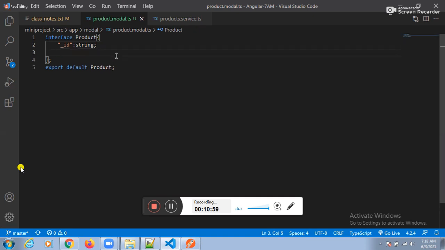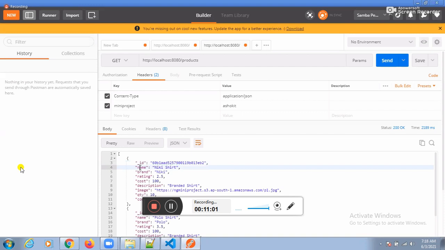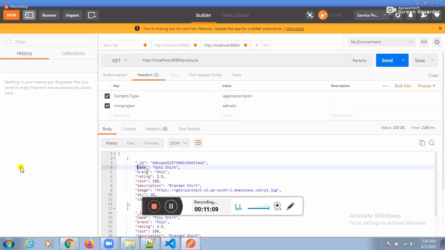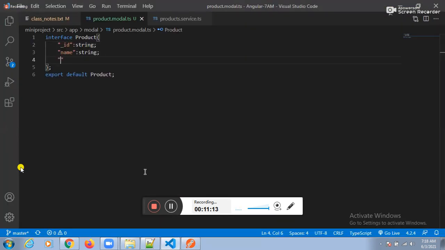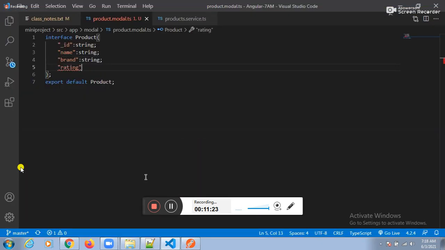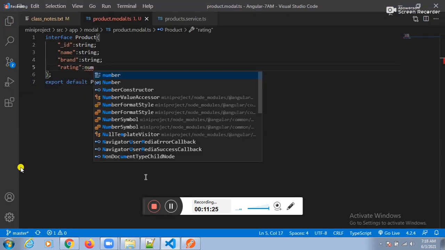Fine. What is the next key you wanted to place? Name. Name equal to what is the data type? String. Fine. What is the next one we need to place? We need to place the brand. Let me place the brand also. Brand equal to string. What is the next one? Rating. Rating equal to what you wanted to place?